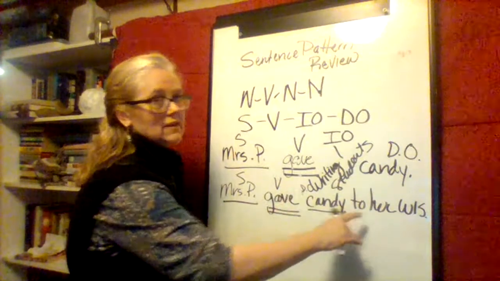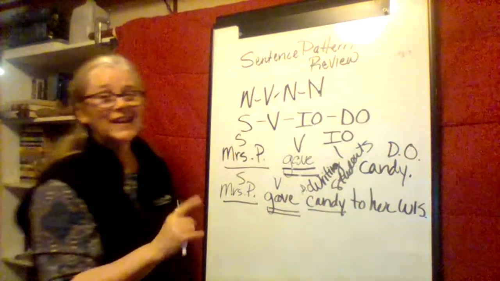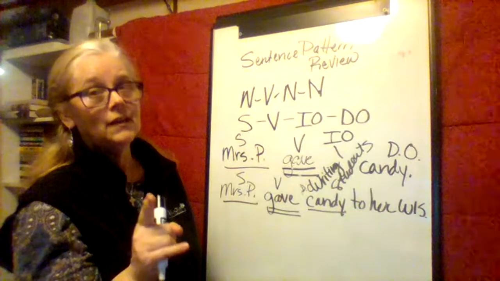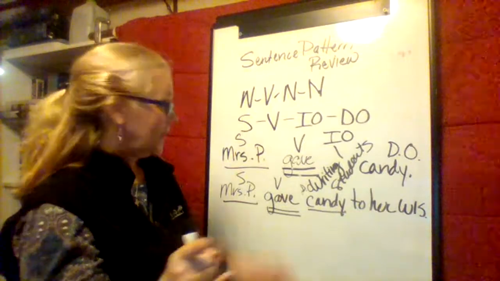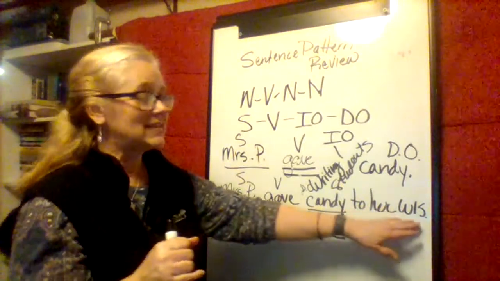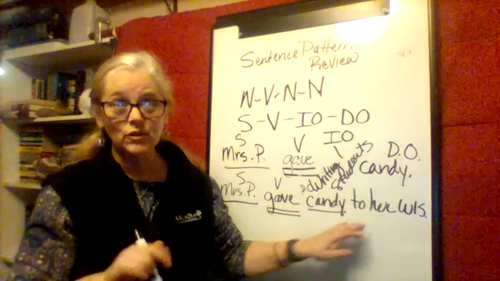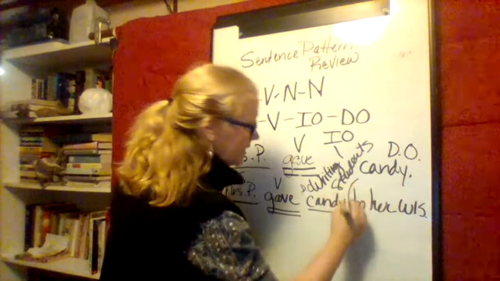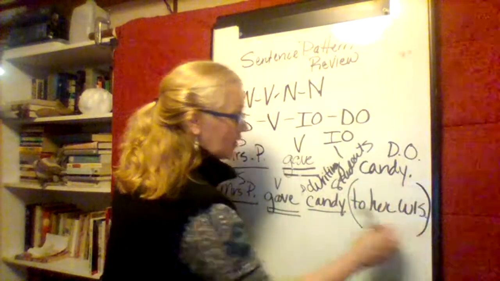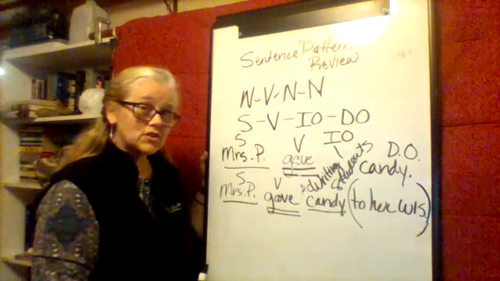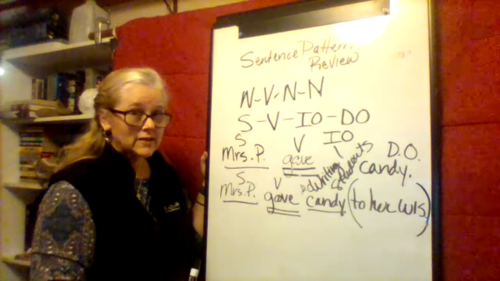But what is this here? It is not an indirect object. I've read a couple grammar things, and some will classify this as an indirect object, and they're absolutely wrong. This right here, ladies and gentlemen, is a prepositional phrase. It's not an indirect object.